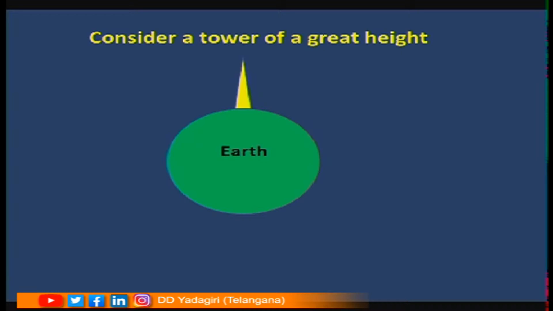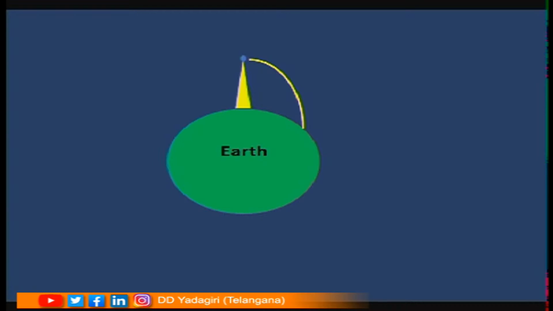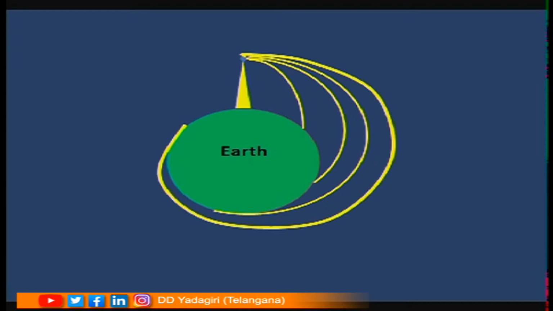So, imagine we are throwing an object parallel to the earth. This falls on the earth this way. Now, let us throw the object with a greater speed, which makes the object fall a little farther than the previous point. Throwing with even greater speed makes the object fall much farther. If we keep increasing the speed, the object may fall something like this. The object may fall a little more farther.